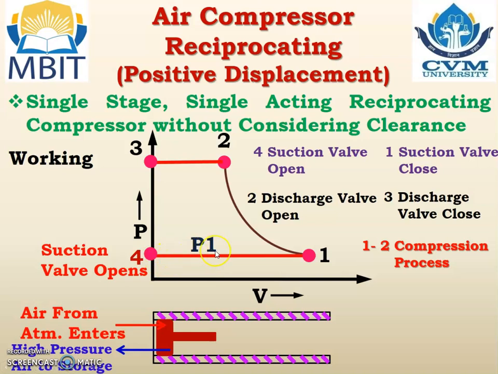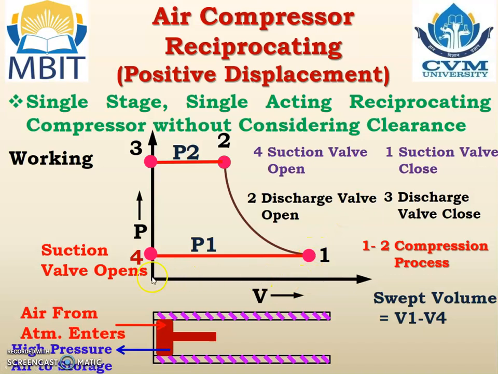This is the pressure P1 at which the air from the atmosphere enters into the cylinder. It is the atmospheric pressure. And this is P2, the pressure at which the high pressure air is transferred to the storage. In this case, swept volume is V1 minus V4.